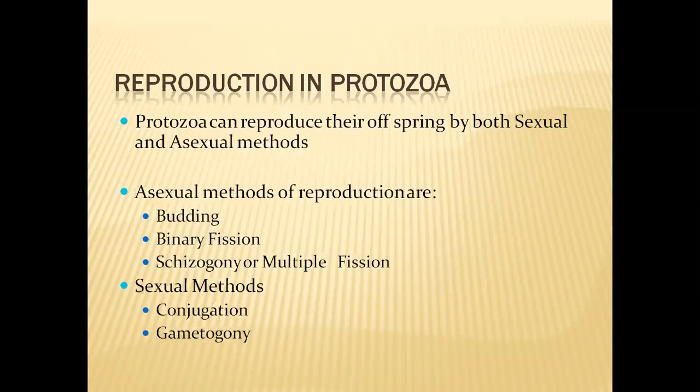It will receive some portion of the cytoplasm from its mother cell, and the nucleus of the mother cell will be divided by mitosis, and one nucleus will remain in the mother cell, and the other nucleus enters into this developing bud. In this way, the bud will develop finally. Once the bud is fully developed, it can cleave off from the mother cell and lead an individual life. So in this budding process, the mother cell continues to survive, and daughter cells also come into existence.